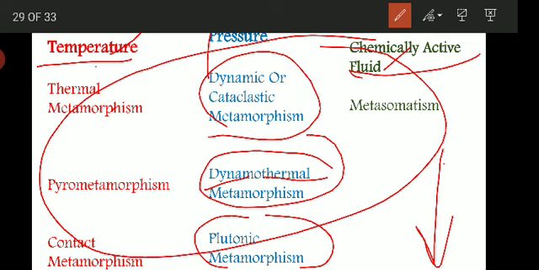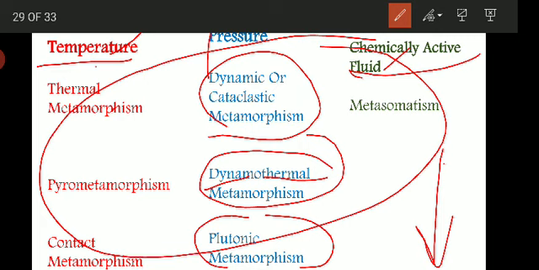Then it is called plutonic metamorphism.